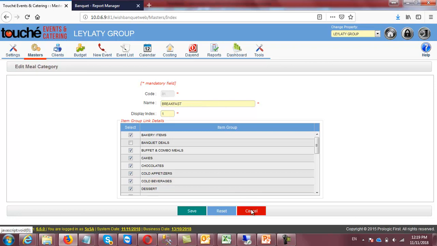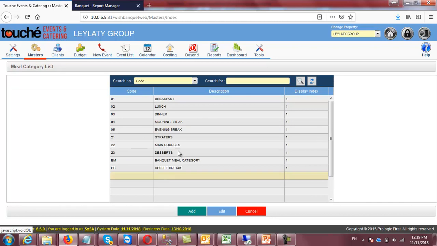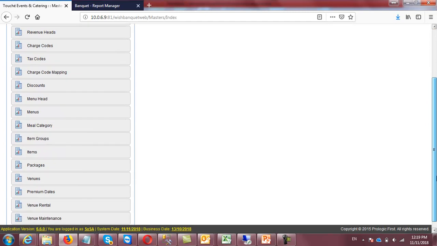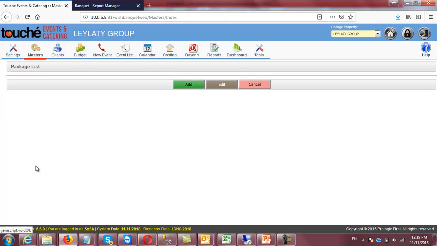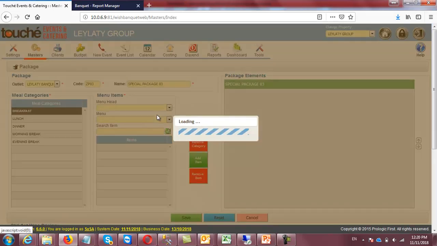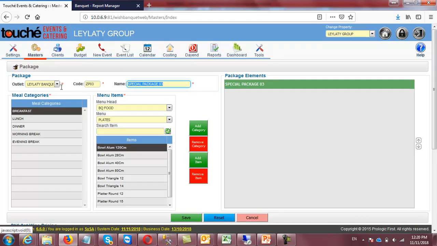But right now, as I am giving an open system for them, that's why I have selected all. So when they are going to take the breakfast, all will come, and whatever they select, they will be able to rename it. Multiple meal categories they can create here, and then they will go to the packages side. In packages, see, a number of packages are already open. The dummy packages I created, for example, I will go to the third one. I can change the name because right now it is not saved. It's just a package created, nothing is inside this package.